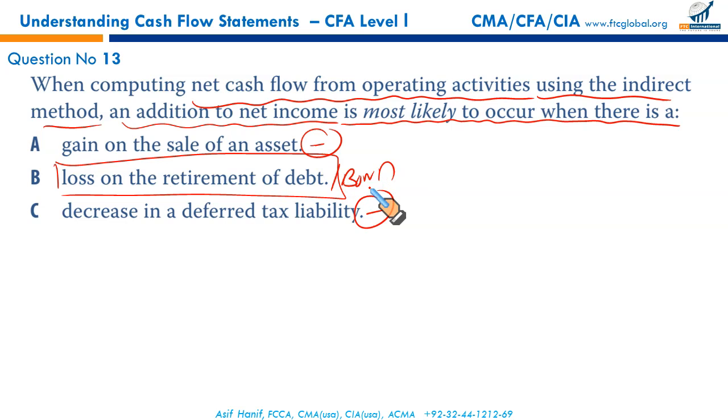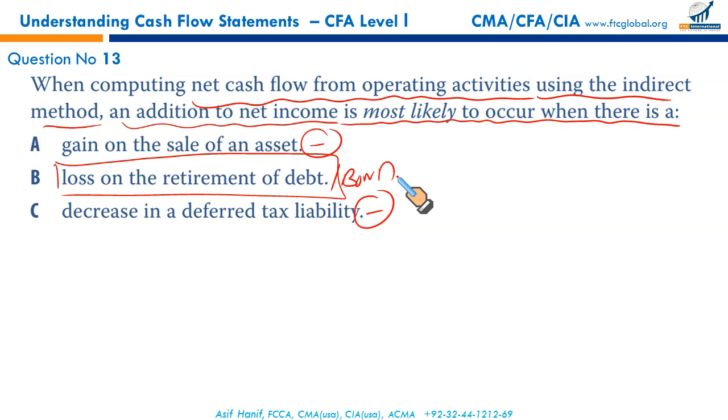A bond is said to be retired early. You may have to pay more than the carrying amount of the bond. This surplus amount you paid will be recorded as a loss, but you may ask, have we actually paid it? Yes, you have.